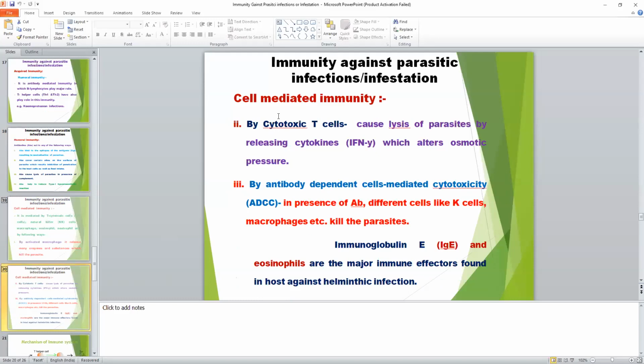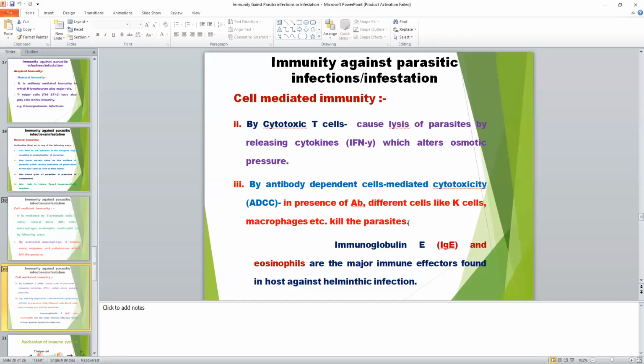Then acquired immunity is also cell mediated immunity. Cell mediated immunity is T cell mediated immunity, which causes lysis of the parasite by release of cytokines and various active amines released by activated lymphocytes and macrophages, like interferon gamma, which alter the osmotic pressure of the parasite and cause its lysis. Another is antibody dependent cell mediated cytotoxicity, that is ADCC. In the presence of antibody, different cells, macrophages and killer cells, kill the parasite.